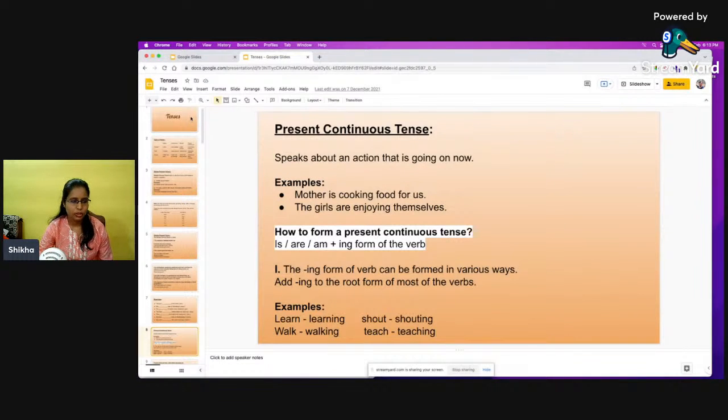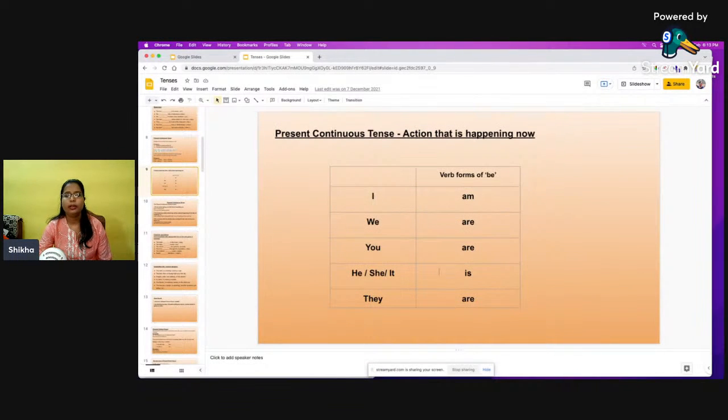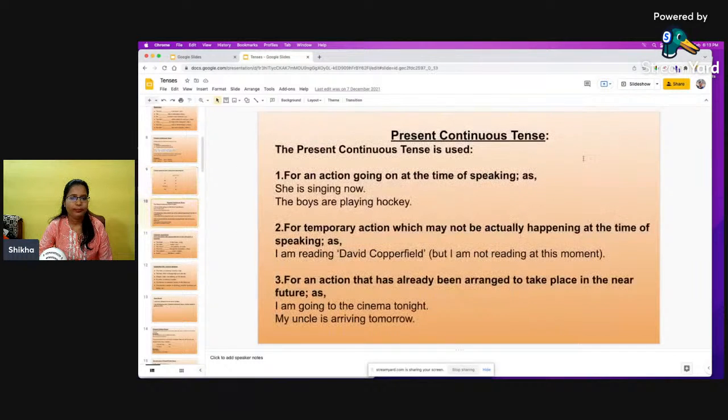I am teaching you right now. Yes, so moving forward, here are the helping verbs which I was talking about. With I, we will be using am; with we, you, they, we will be using are; and with he, she, it, or if we have any name, we'll be using is. Yeah, so here there are some more examples.